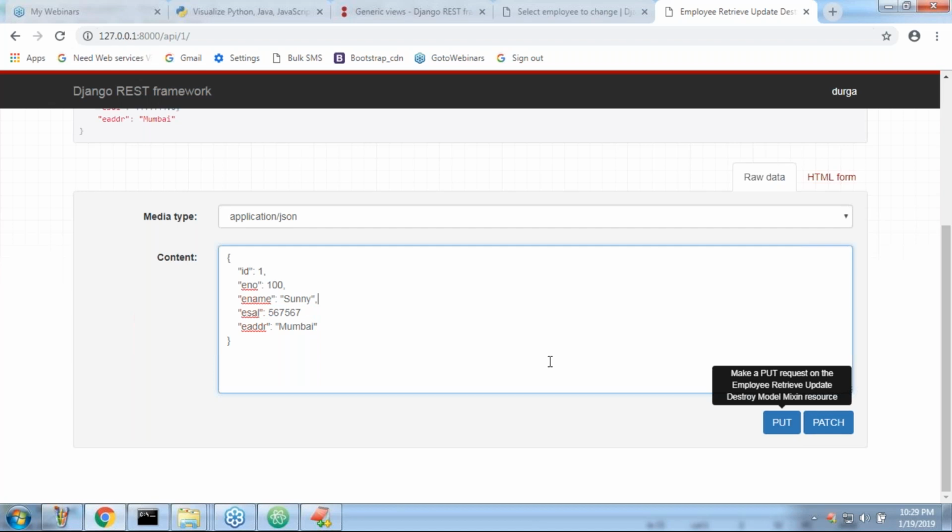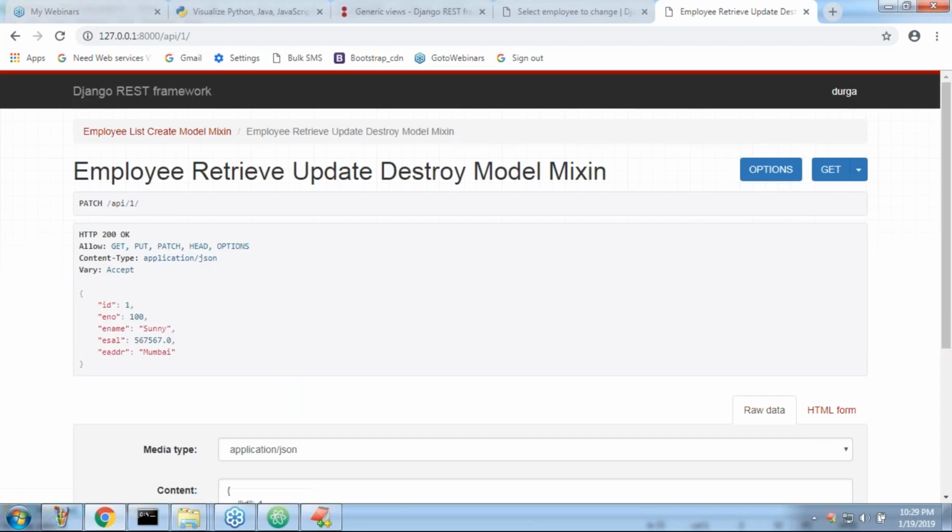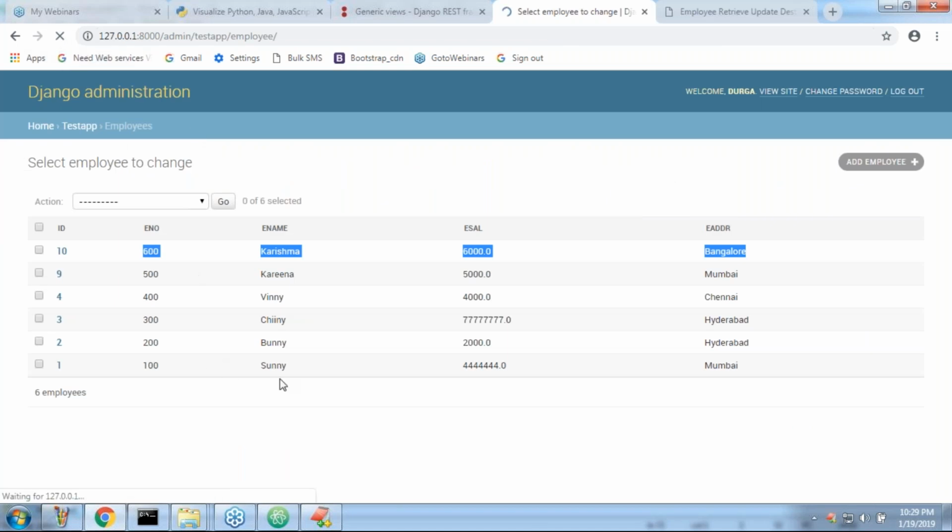Okay, now you can click put, but if I don't want to provide all this, then which thing do I need to take care of, sir? Patch is the thing I have to take care of. Now let me click patch. So now the salary got updated by default, sir. Observe, the first record's salary updated to 567.